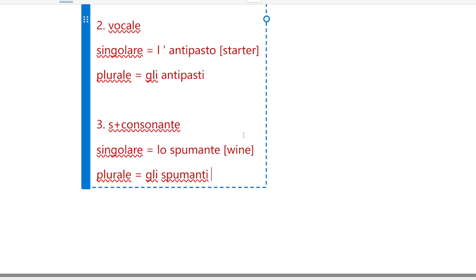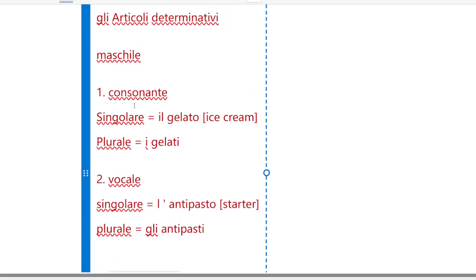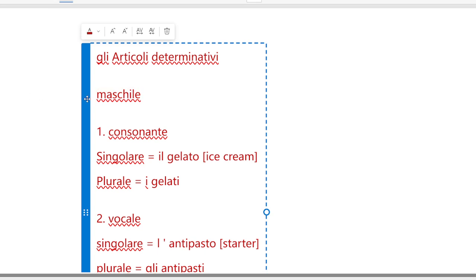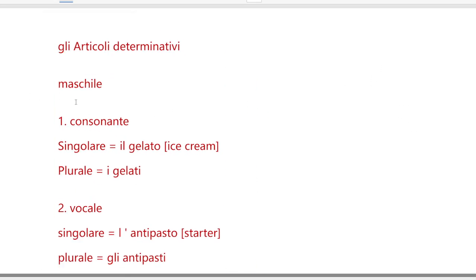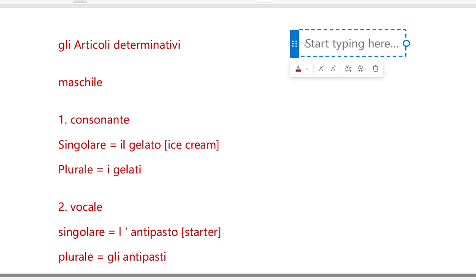Now, what you have noticed here, just see the trend here. Parallelly, you can also write il plurale dei sostantivi. Sostantivi.